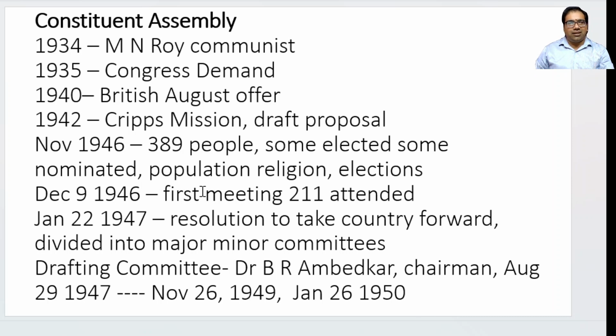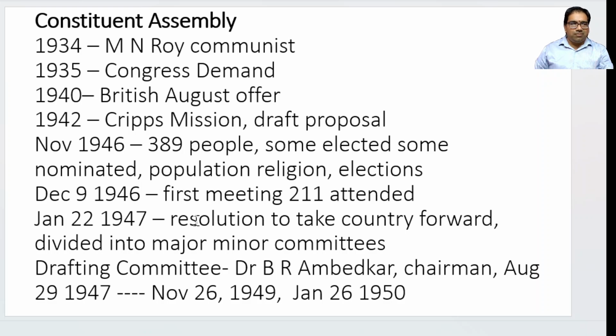This is an assembly, like we have Lok Sabha, Rajya Sabha and all. Only 211 people attended. After one more month, these guys together decided, like nowadays politicians, that they will take the country forward. We'll have a resolution, and they took a resolution.